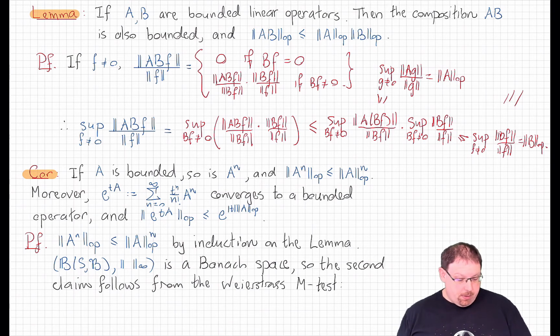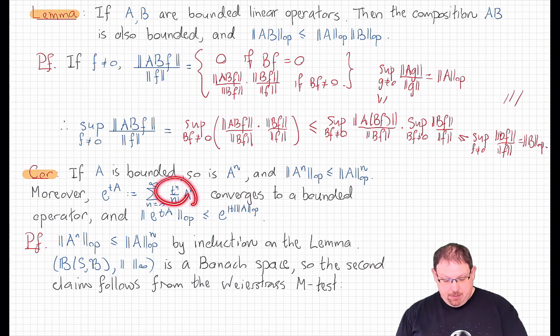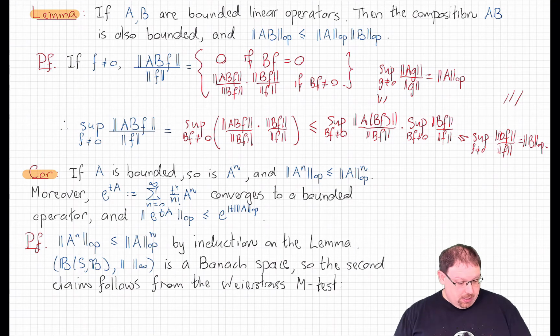Let me just note that for the last step, what we're really using is the Weierstrass M test, which says that all we need to do is control the tail of this series. And in order to do that, we just need to show that the sum of the terms in the series is finite. Then we'll get convergence of the series.